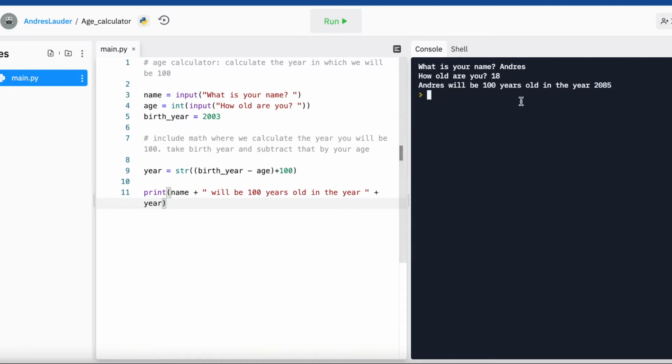This essentially is taking our birth year, subtracting our age, and adding 100. And then here we're concatenating by going name, which is my input up here, plus, and we include this plus to concatenate a string together. So it will be 100 years in the year, and then here I have 2085.